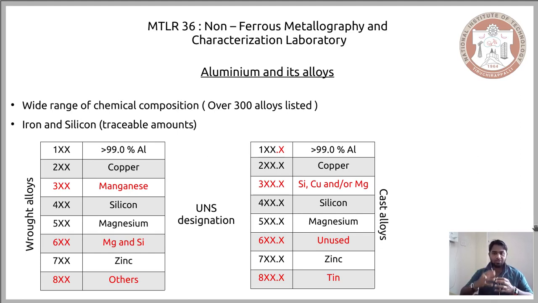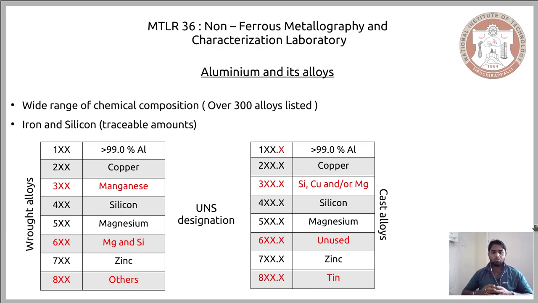Like we have seen, we have more than 300 alloys listed, meaning more than 300 of these are used in applications that are already defined, and they have definite properties, and therefore they are used in definite applications.